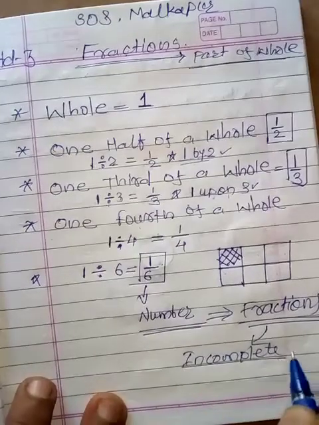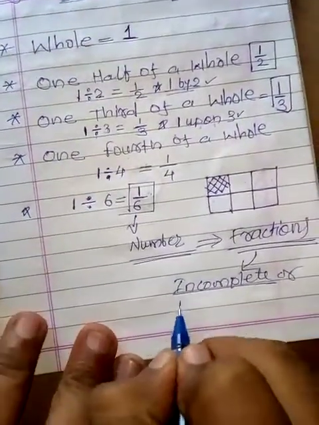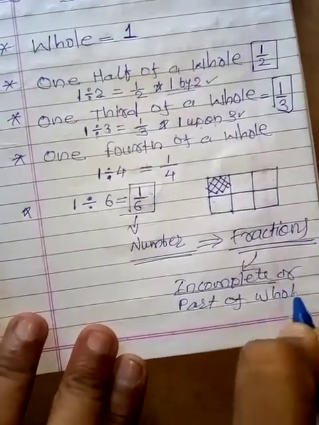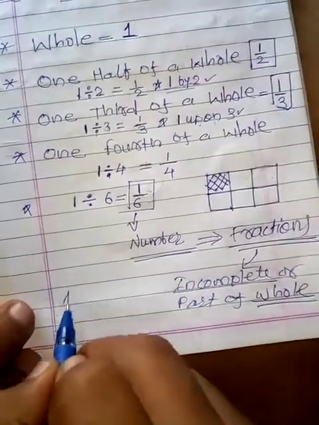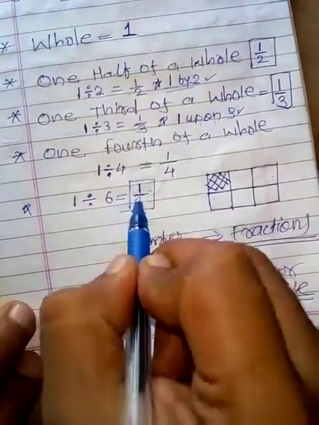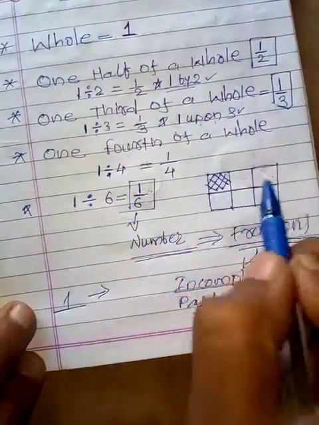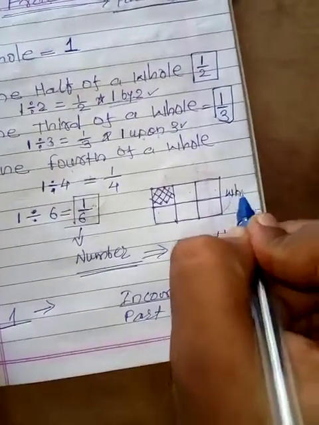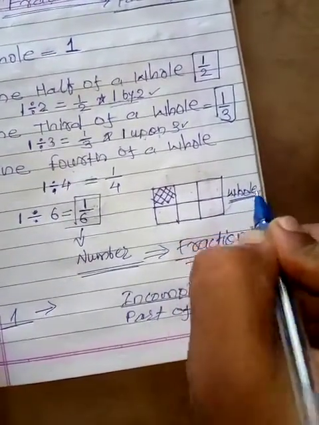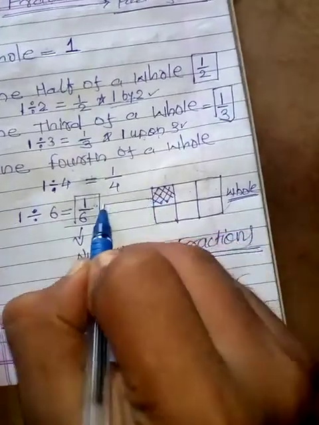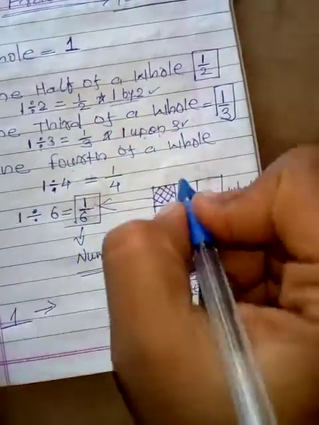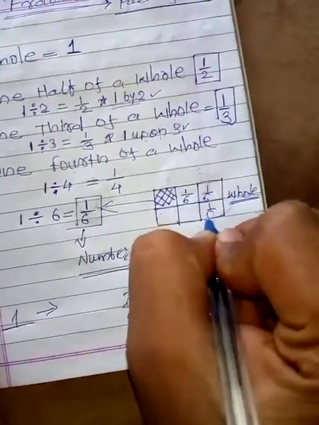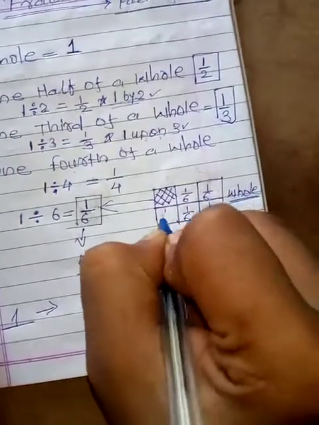or we can say that they are the part of a whole. Whole is what? 1, and 1/6 is the part of this complete Cadbury. Is it the whole Cadbury? This whole Cadbury's part is this, and this part is denoted by 1/6. This part is also 1/6. This part is also 1/6. This part also 1/6. This part also 1/6. This part is also 1/6.